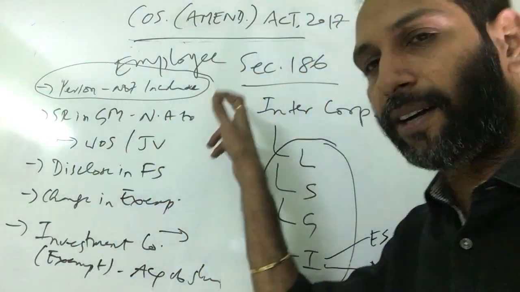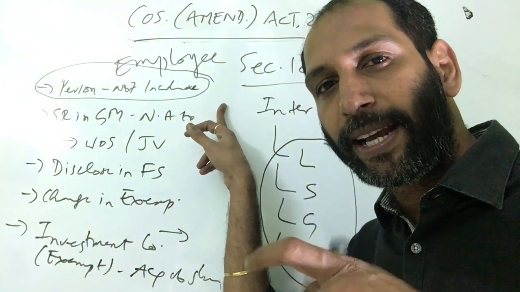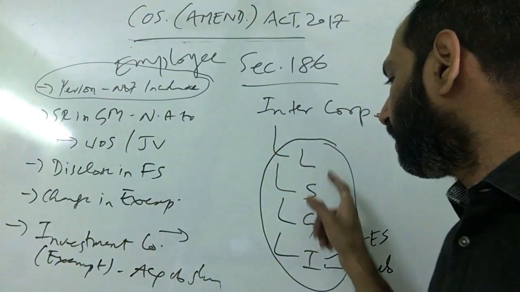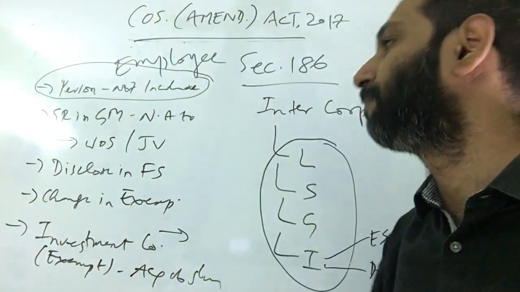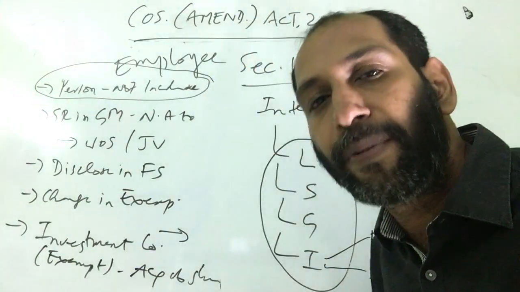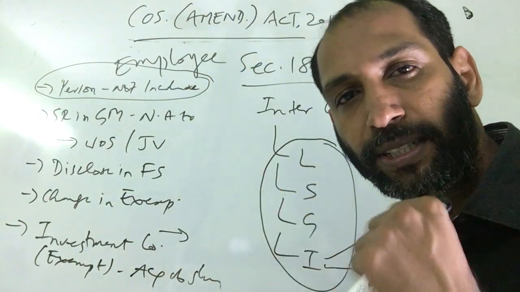So that means hereafter section 186 will not be attracted when a company gives LSGI to its employee. So that is the first exemption, or we can say it is an amendment which is introduced in the Companies Amendment Act 2017.